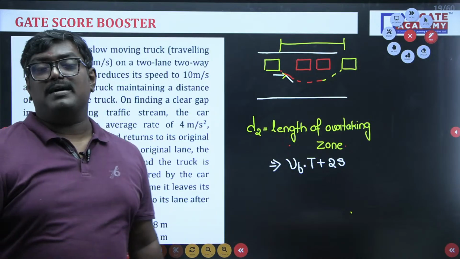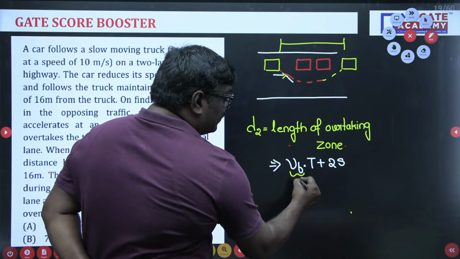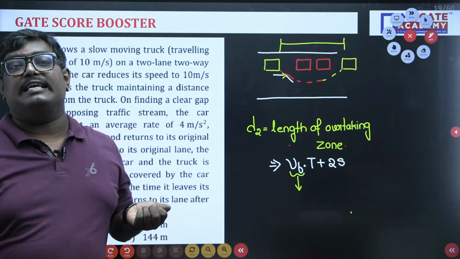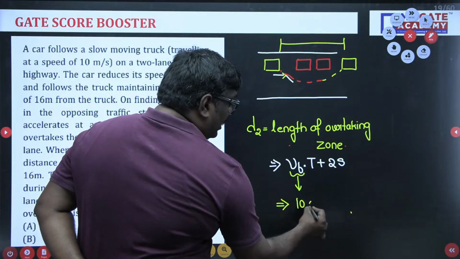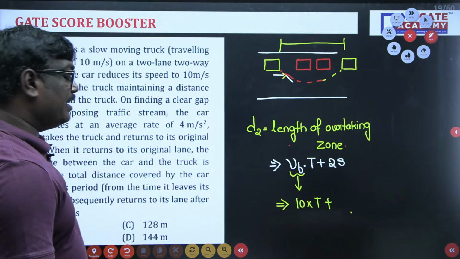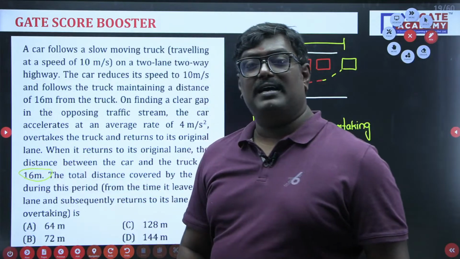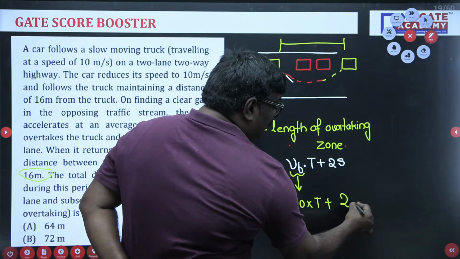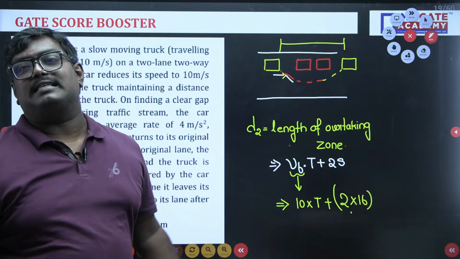Remember, students, the velocity of the slow moving vehicle is already given in the problem as 10 meter per second, into T plus, in the problem they have given you the spacing value as 16 meter. So 10 into T plus 2 into 16 meter.